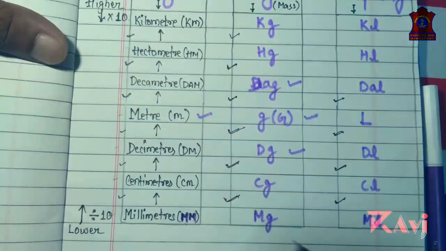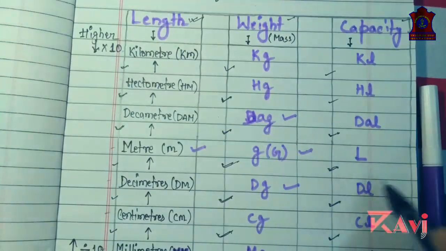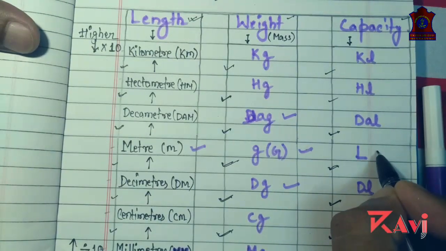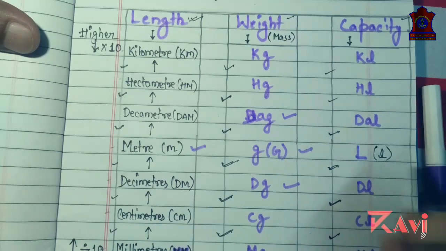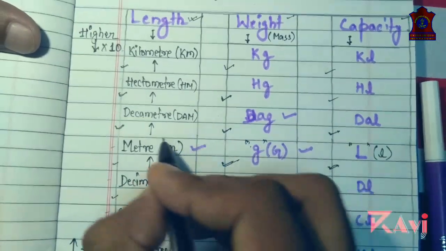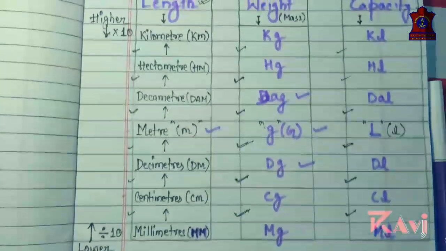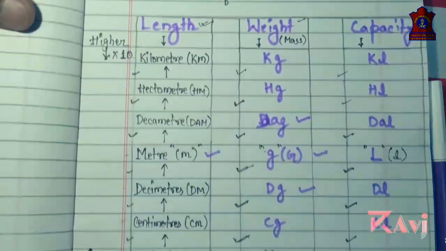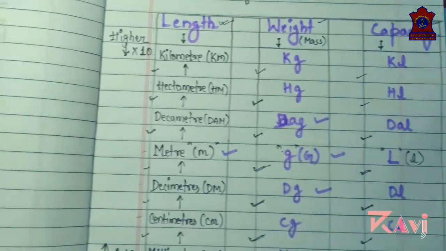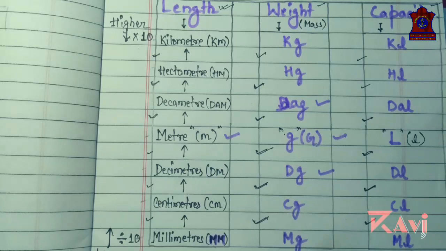The difference between one unit and the next is always 10. Liter, gram, and meter are the standard units. So with the help of this measurement of length, weight, and capacity, you will be able to solve any kind of question in this chapter.